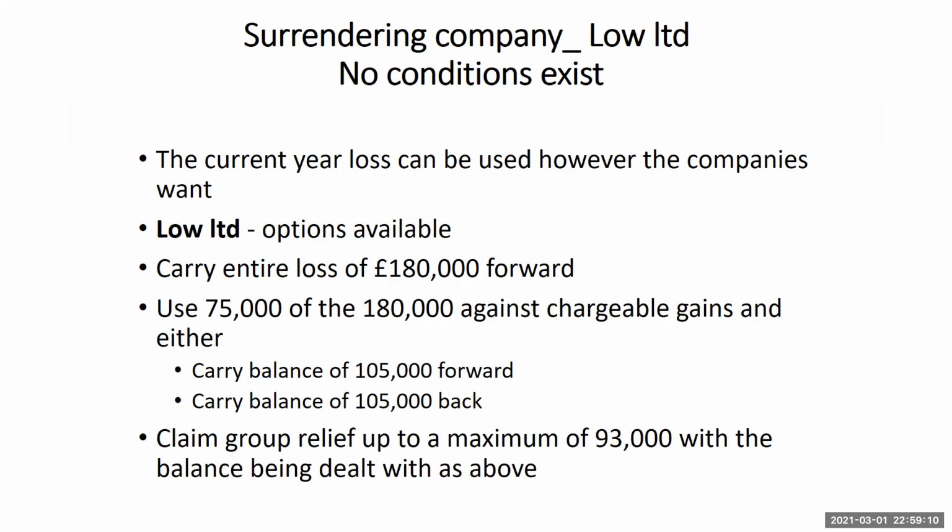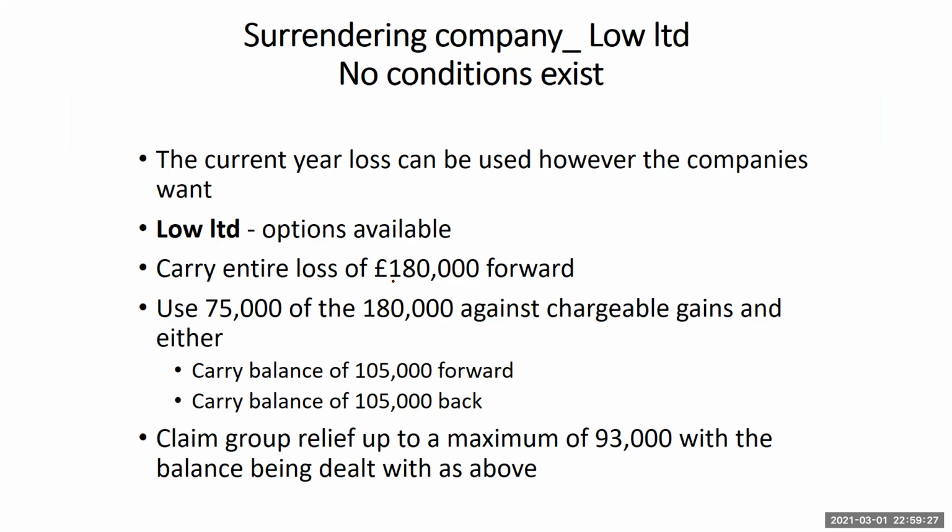Or they could claim group relief up to a maximum of 93,000. That's what High had as the maximum balance which they could use for group relief. So take note of that.